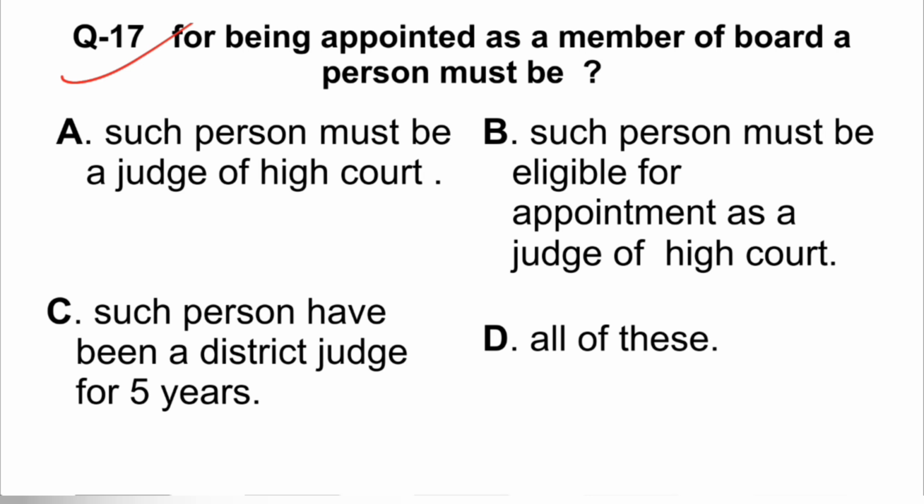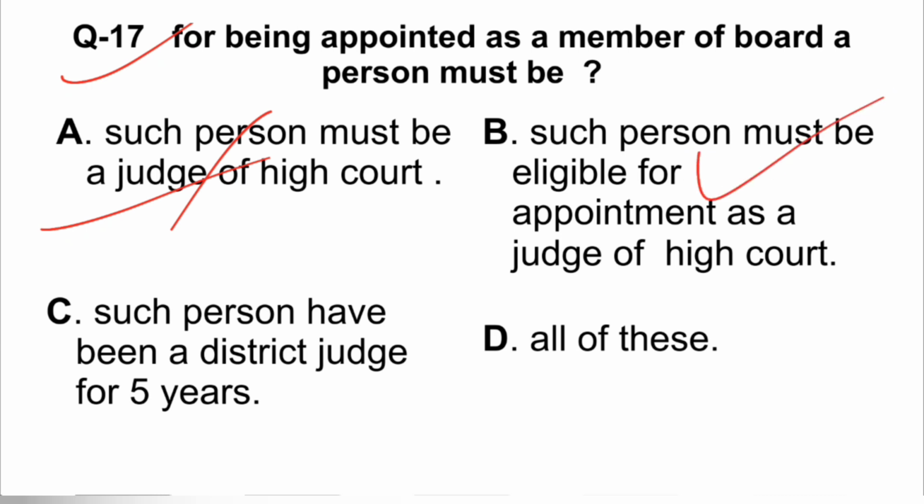And D, all of these. So as per the provision, it is provided under section 5 subsection 3, and it provides that the person to be a member of board must be eligible for appointment as a judge of High Court, not must be a judge. So that's not the option. Such person must be eligible for appointment. That is the qualification there.